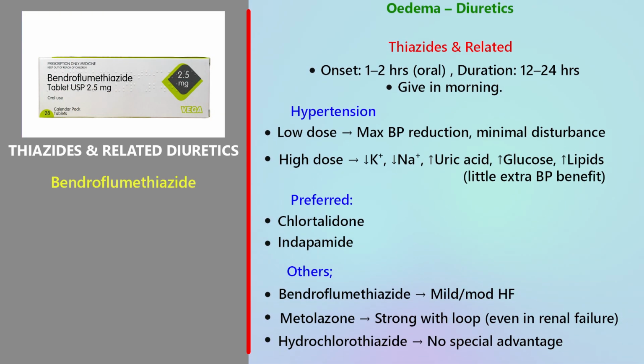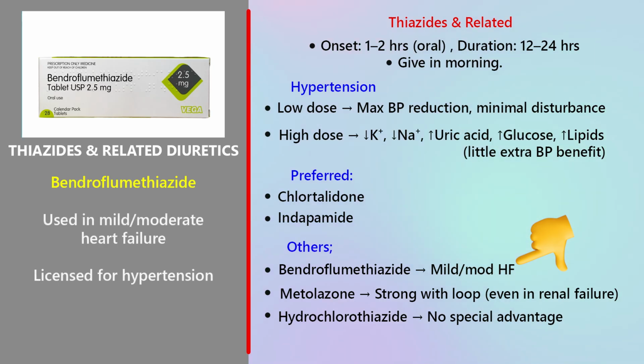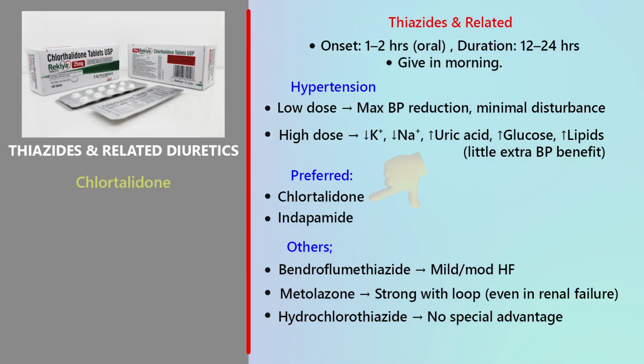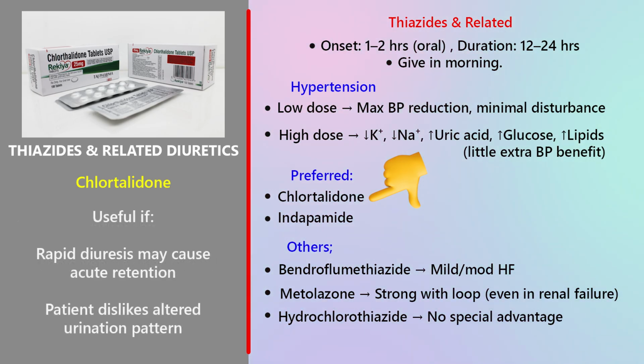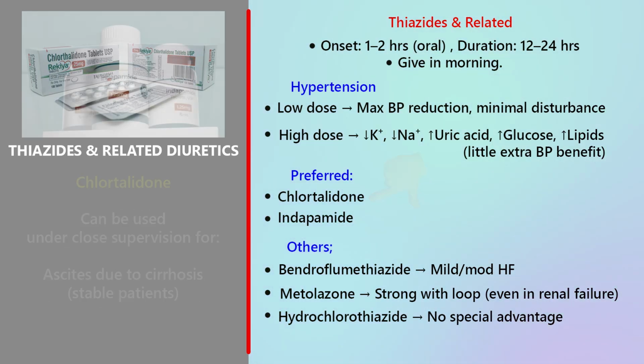Now let us examine individual drugs. Bendroflumethiazide, used in mild to moderate heart failure, licensed for hypertension but no longer first line for hypertension. However, stable patients already controlled may continue it. Chlortalidone, special features, longer duration than standard thiazides, can even be given on alternate days. Useful if rapid daily diuresis may cause acute retention. Also useful if patient dislikes altered urination pattern. Under close supervision, it may be used in stable patients with ascites due to cirrhosis.